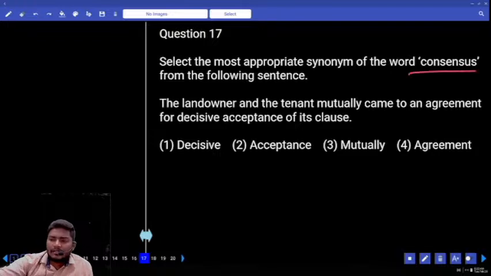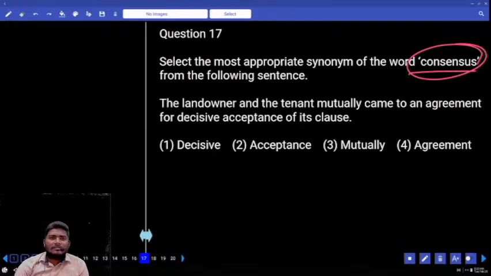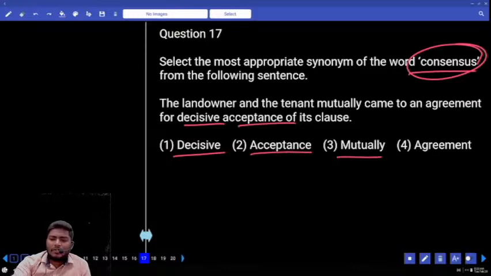Synonym of the word consensus. You know this word, right, already? The landowner and the tenant mutually came to an agreement for the decisive acceptance of its clause. From the sentence, which one gives the meaning of the word consensus? One is decisive, another one acceptance, another one mutually, another one agreement. Which one comes with the meaning of the word consensus?